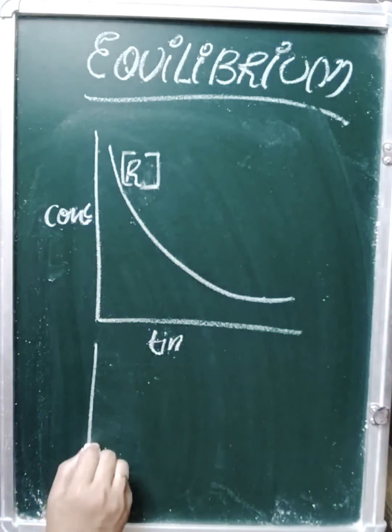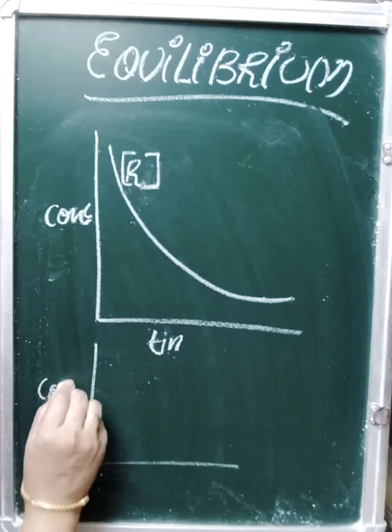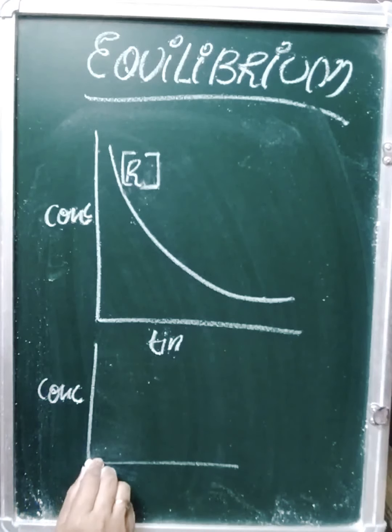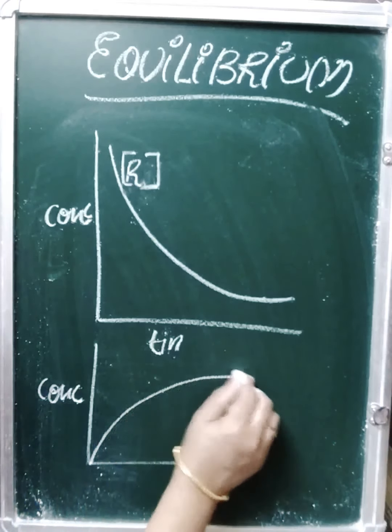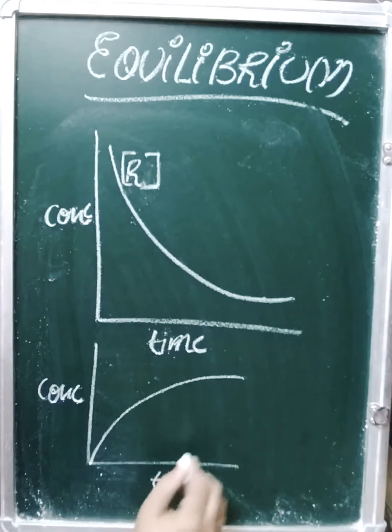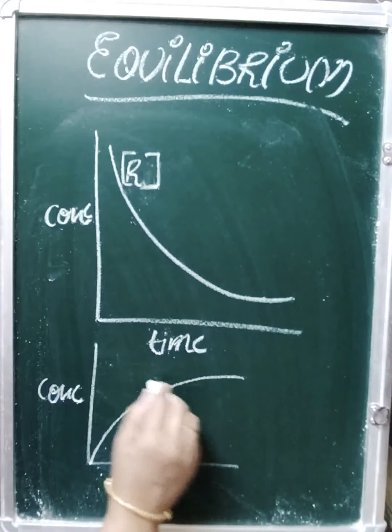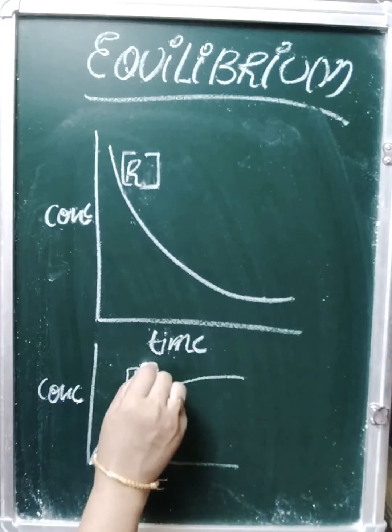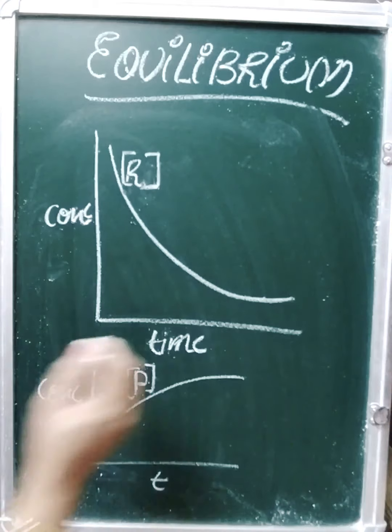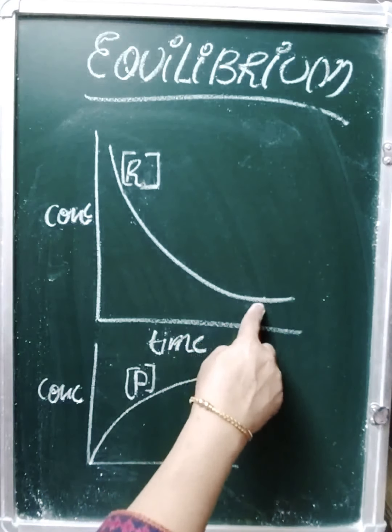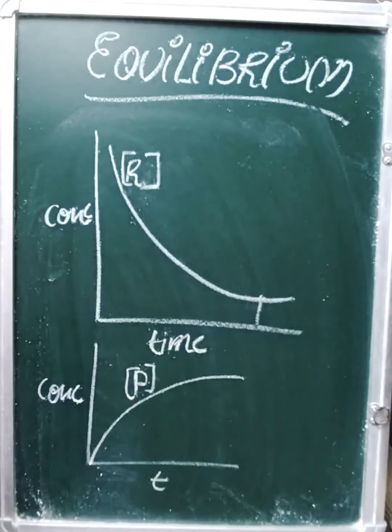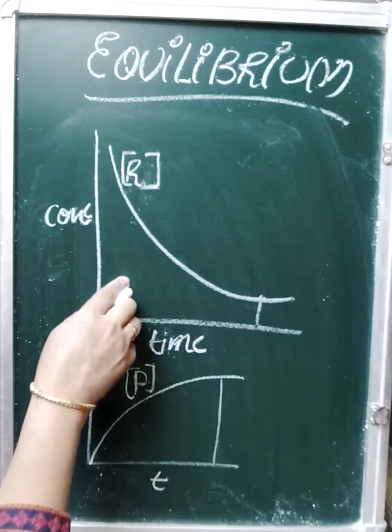If I plot the graph for product, we find initially the concentration is lower, but with time you see the concentration of product increases. You see, this is the time when the concentration of reactant becomes constant. This is the time when the concentration of product becomes constant. So at equilibrium, the concentrations of reactants and products become constant. You will see in the book the two graphs are plotted together in the same one.